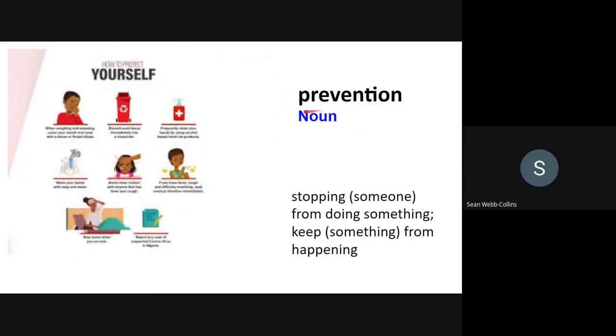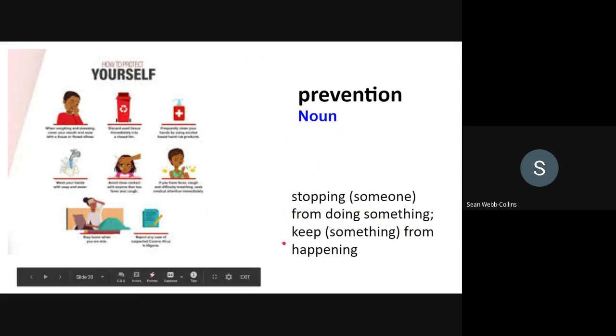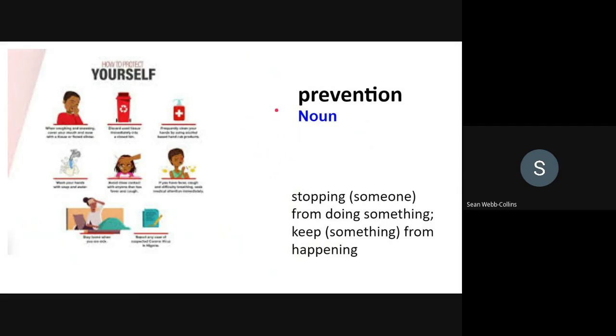Prevention. Noun, stopping someone from doing something. Keep something from happening. For example, call the crime prevention number to stop crime.